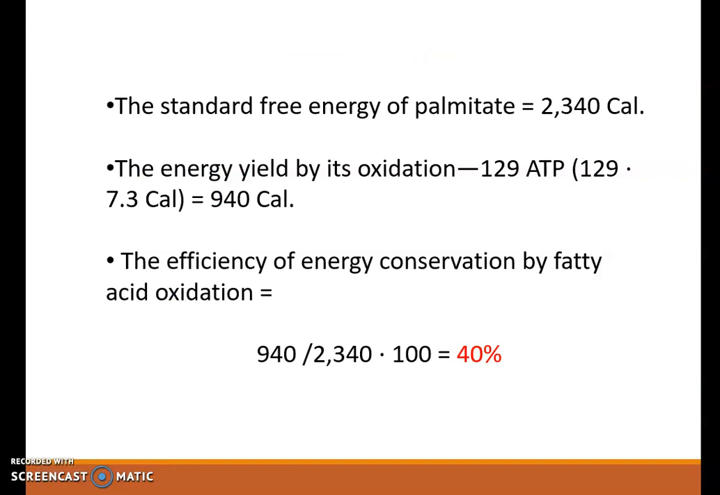So standard free energy of palmitate is 2340 calories. Energy yield by the oxidation of 129 ATP is 940 calories. So we can see here the efficiency of energy conservation by fatty acid oxidation is 40% because standard free energy is 2340 calories.